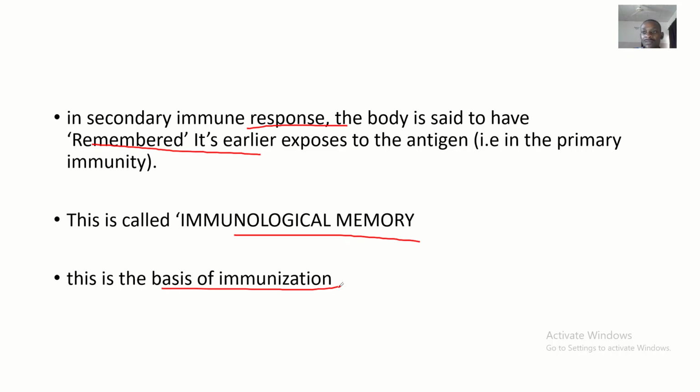All right, now let me shed more light on immunization. So when you want to be immunized against an infection, you are injected in your blood with some kind of substances. These substances are actually the organisms that are supposed to infect you, but they are weakened, so they can't infect your body to the level of getting you to the disease state.